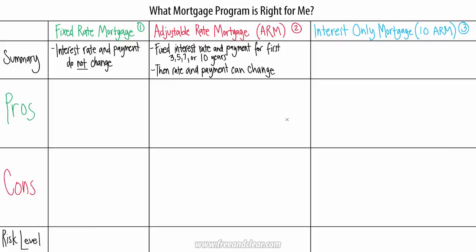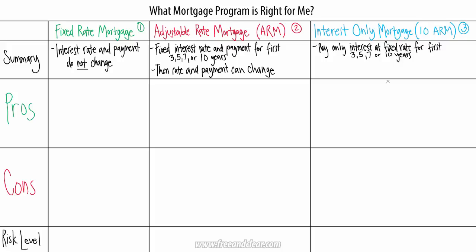The third type of mortgage program is an interest-only mortgage. The most important thing to understand about an interest-only mortgage is that you pay only interest and no principal during the initial interest-only period of the loan, which is usually the first 3, 5, 7, or 10 years of the mortgage. This means that you do not pay down your mortgage balance during the interest-only period.